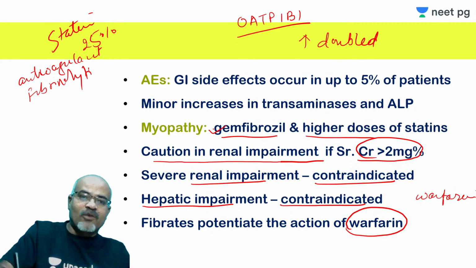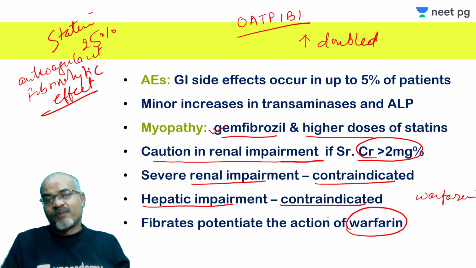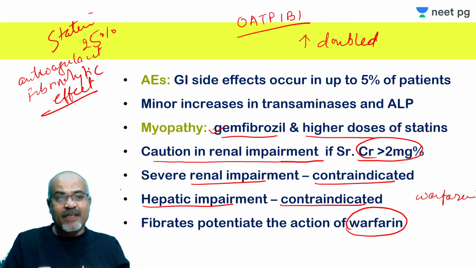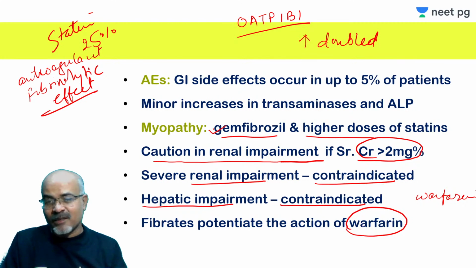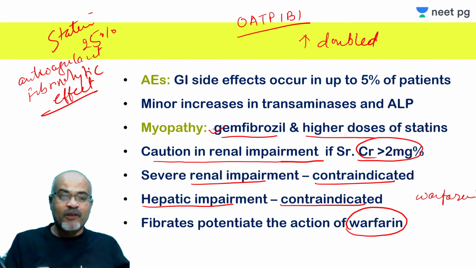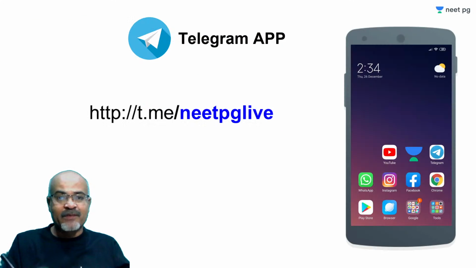So they can increase bleeding tendency if used along with warfarin. So they have an antithrombotic effect, these fibrates, but they can increase bleeding tendency. So the doses of the warfarin may have to be modified.